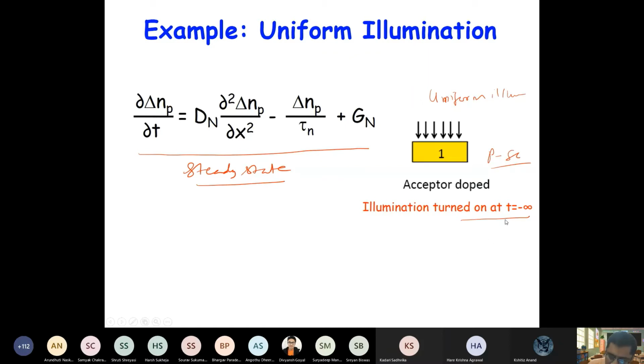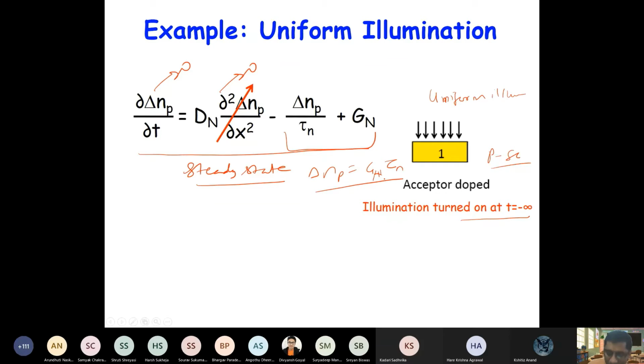If it is at t equal to minus infinity, then it is in a steady state. That means your dn by dt will become 0. Now it is uniformly doped, so this term will also become 0. So what will be your delta n? Delta n p will become generation rate times tau n.